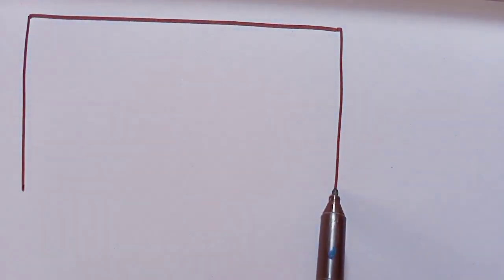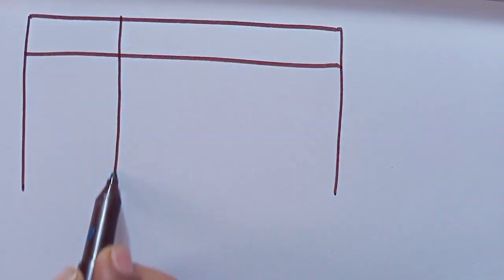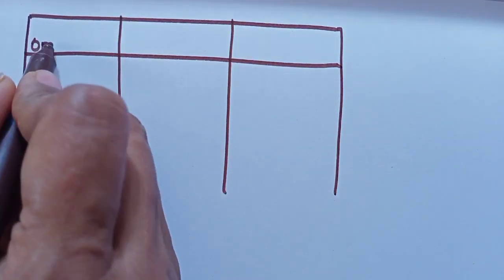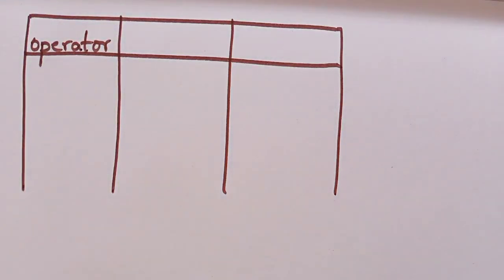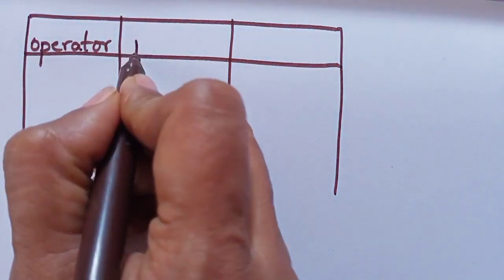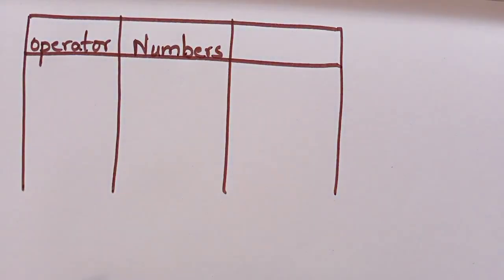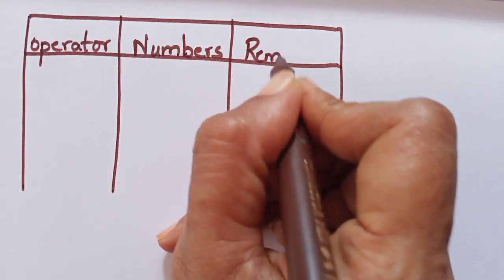Draw a tabular form, just like this. There should be 3 columns in that. First one, write as operator. Second one, you write it as numbers. And the third one, you write as remarks.